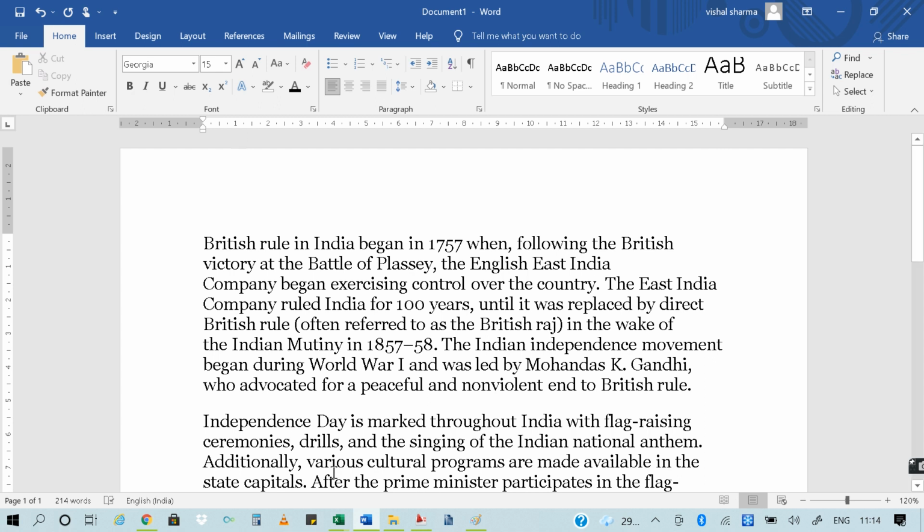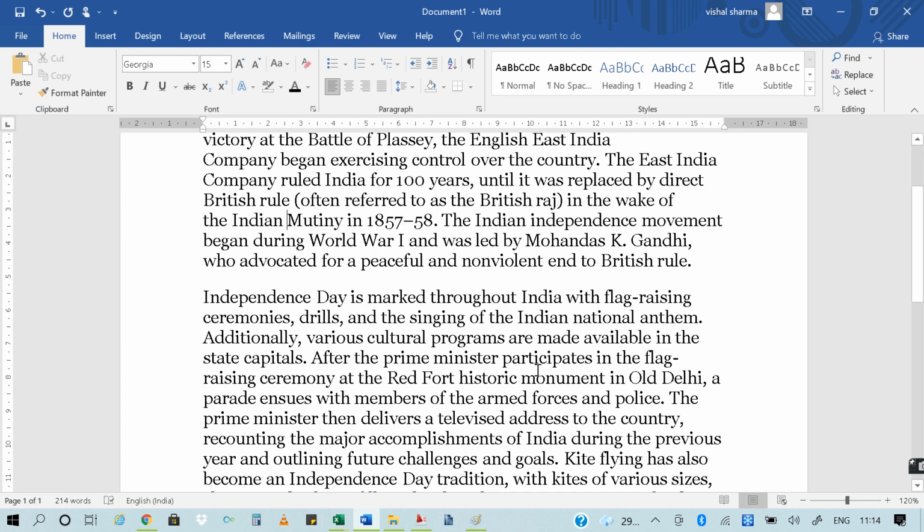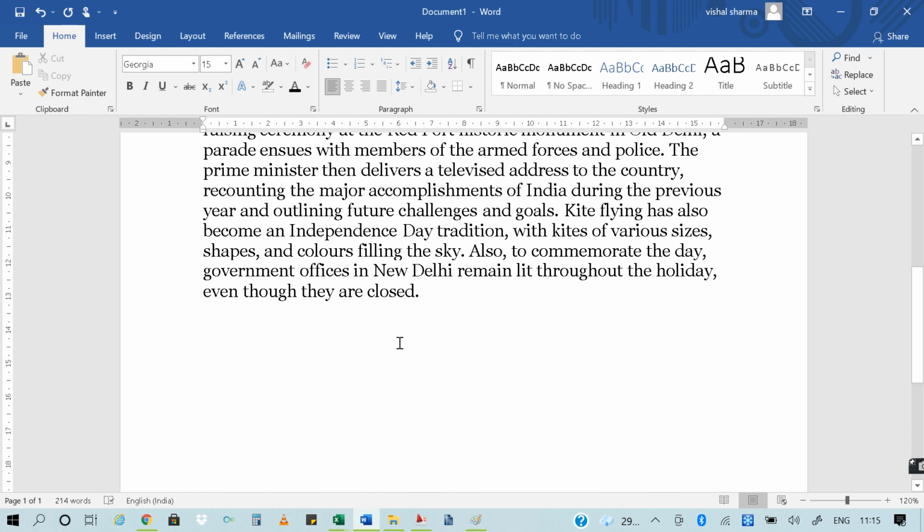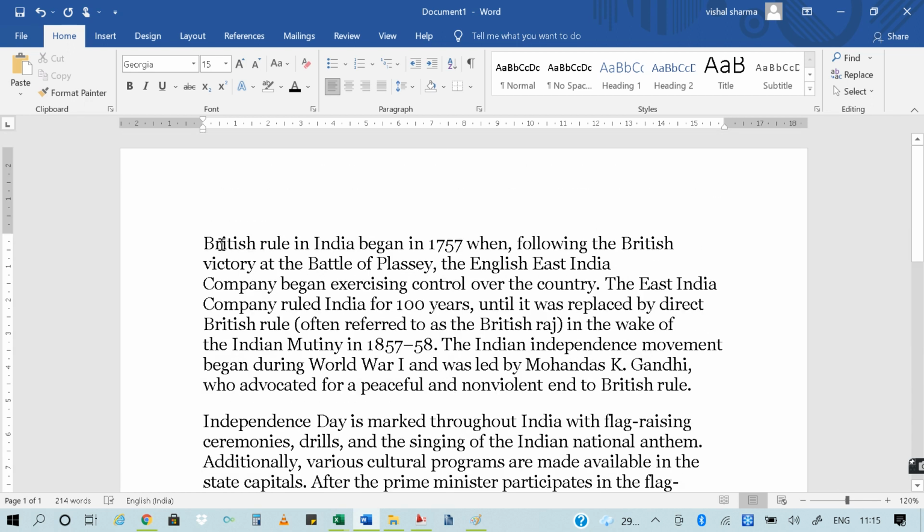Now if you want to make a particular line or particular group of text a hyperlink, what you have to do, suppose I want to make a hyperlink for British, or I want hypertext for flag, like flag.